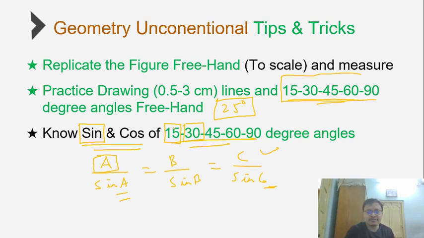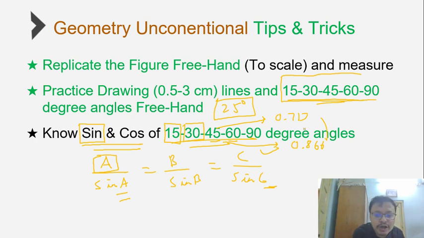For example, for sin 50, if you know the value of sin 45 and sin 60, you can approximate it again. Sin 45 is 1 by root 2, that is 0.707. Sin 60 is root 3 by 2, which is 0.866, which means the value will lie around the 0.75 to 0.8 mark for sin 50.